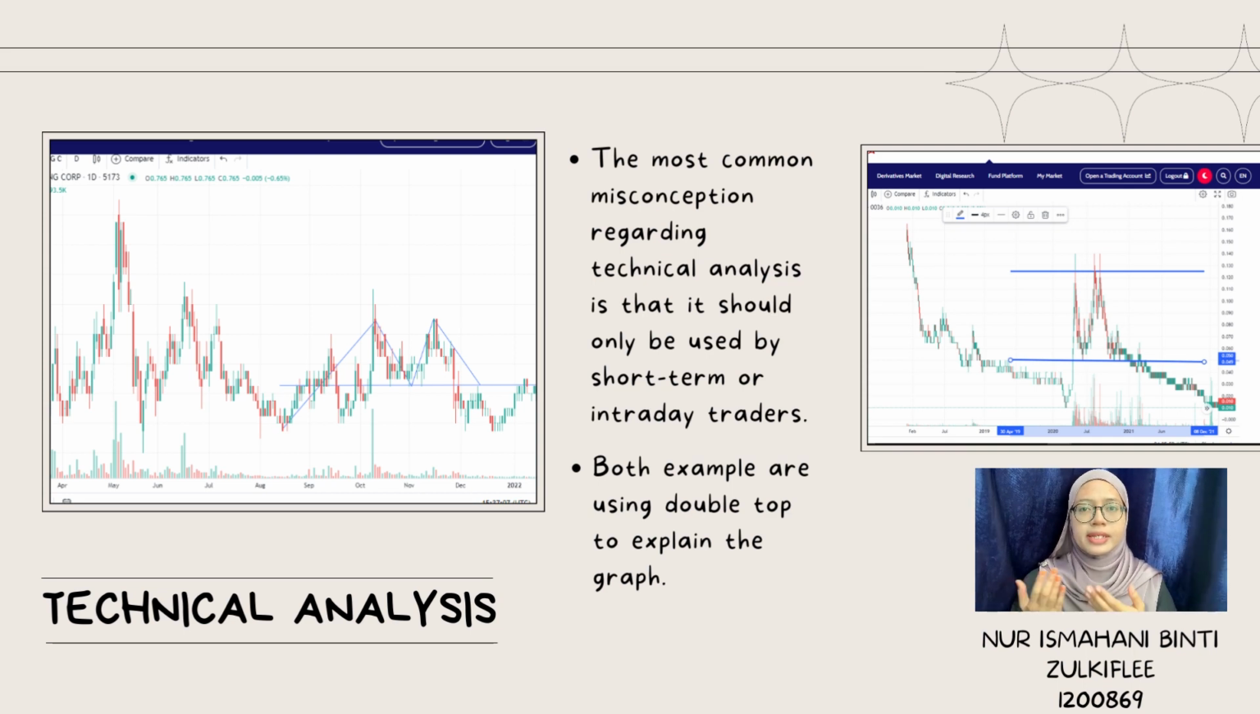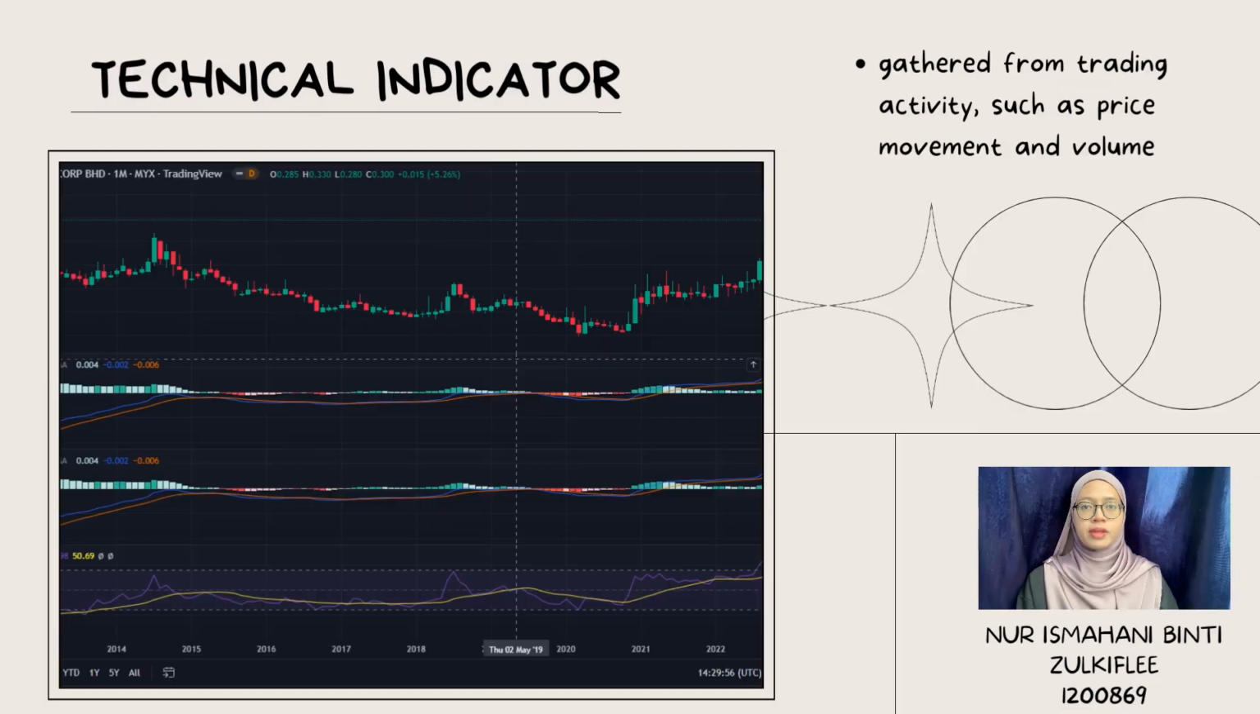In both examples in this slide, we are using double top to explain the graph. Here are some of the companies that we measured using their technical indicators to see the price movement and volume. We are using moving average convergence divergence (MACD) and relative strength index (RSI) as indicators to see the difference in each movement.